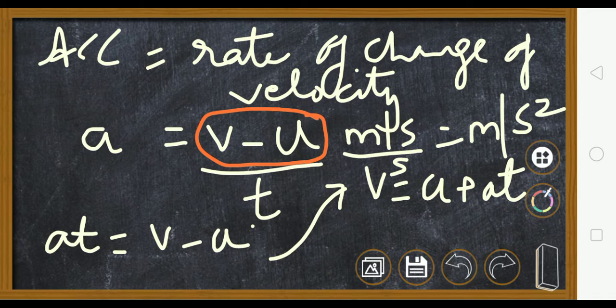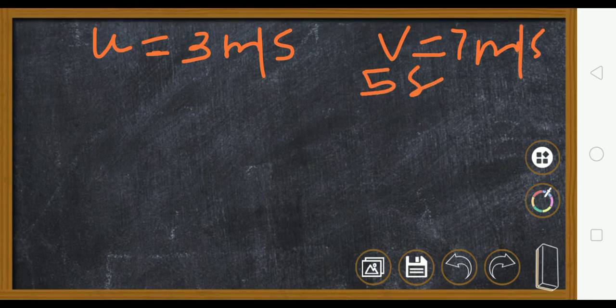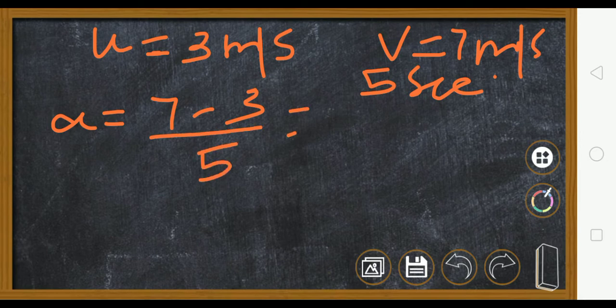Then your acceleration will become negative. I'll explain it with the help of an example. Say a body is traveling with a velocity of 3 meter per second, and then it changes it to 7 meter per second in, say, 5 seconds time. So acceleration will be what? According to the formula, v minus u, that is 7 minus 3 upon 5, that is equal to 4 upon 5.